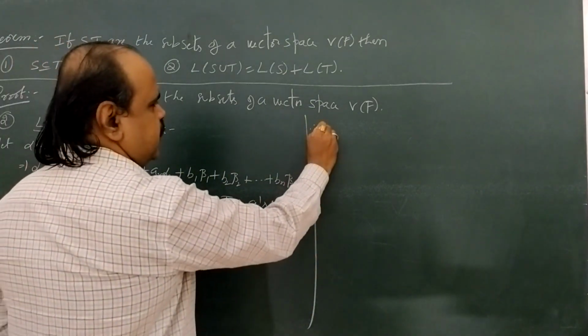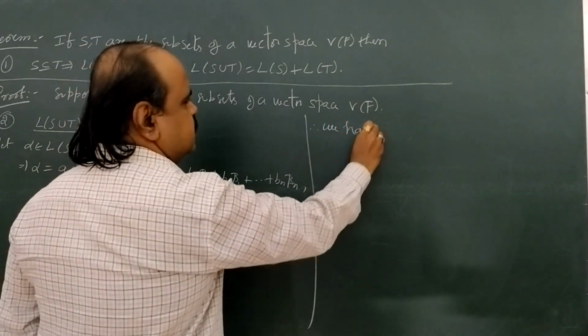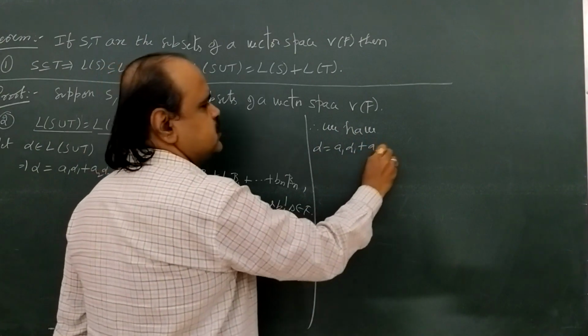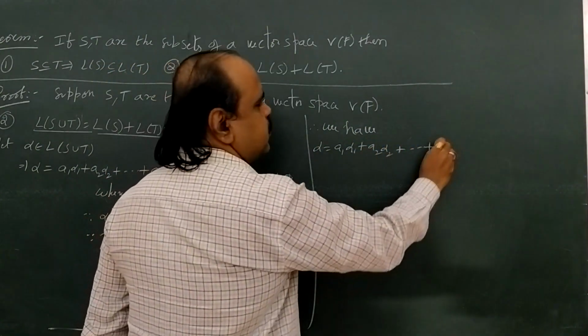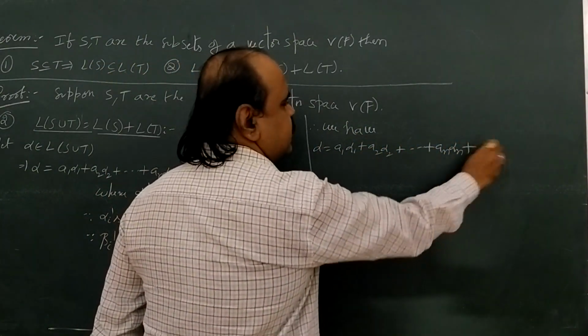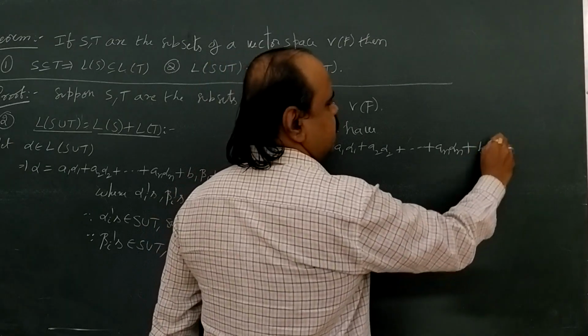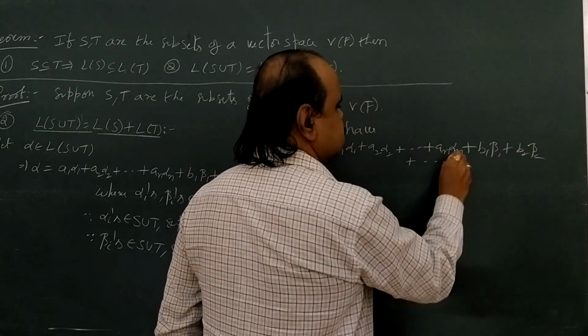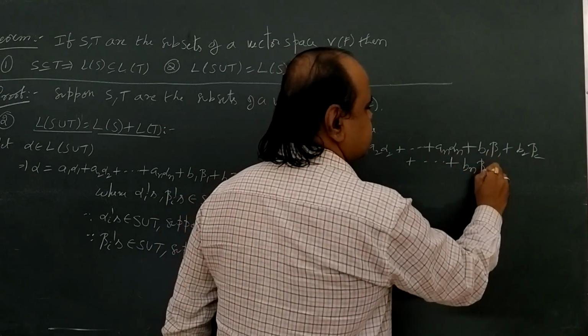So, therefore, we have alpha equal to A1 alpha 1 plus A2 alpha 2 plus so on plus An alpha n plus B1 beta 1 plus B2 beta 2 plus so on plus Bn beta n.